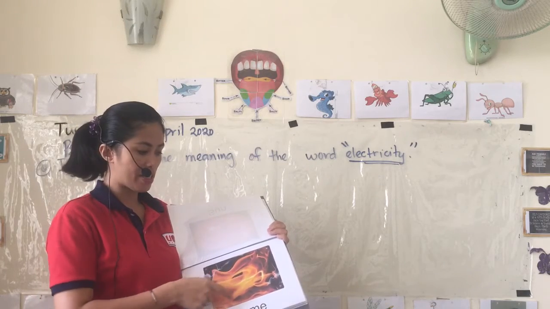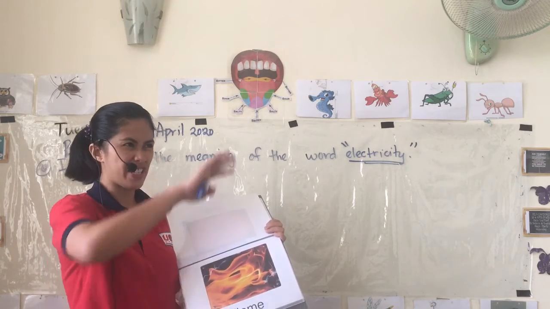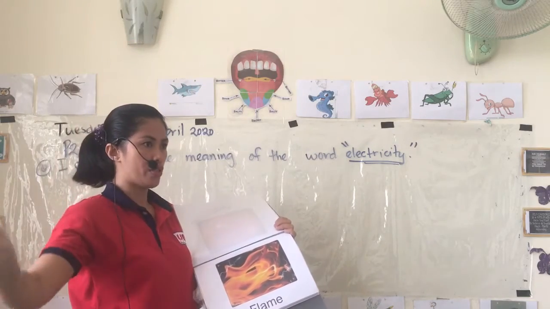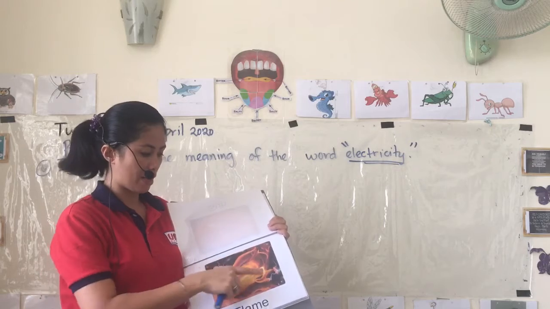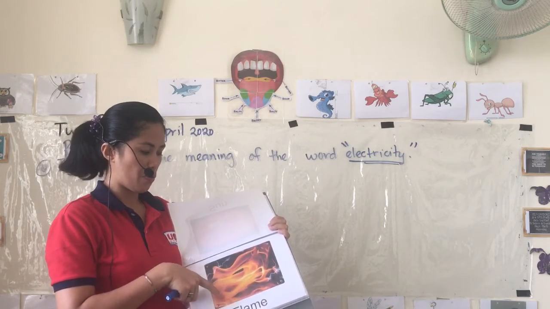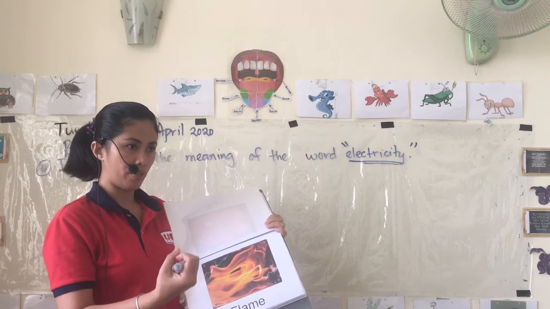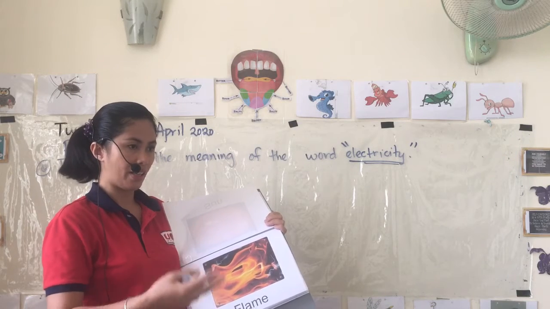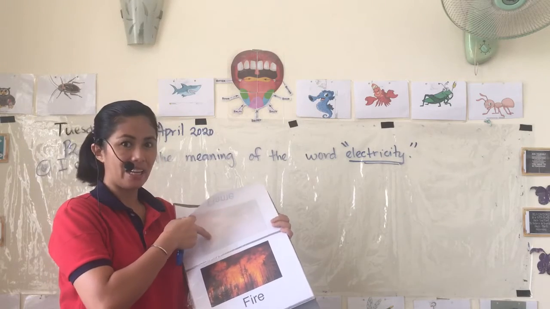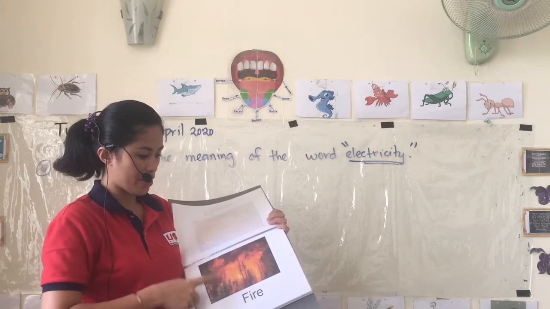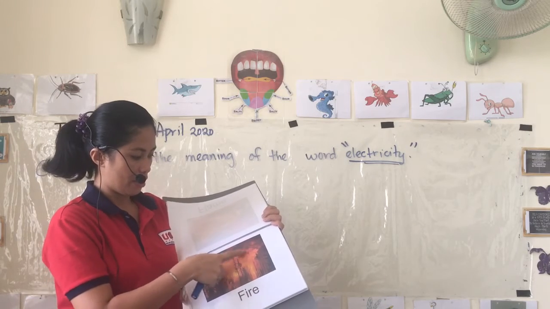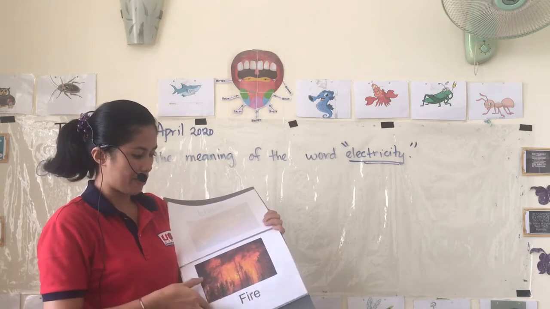Flame. A flame is a part of a fire. Fire includes all the things that are burning, but flame is like the orange thing. We can also see flame if we're cooking on the stove. The fire that comes out from the stove is flame. Or even a candle. You see, fire is all the things that are burning, and the big flames too.